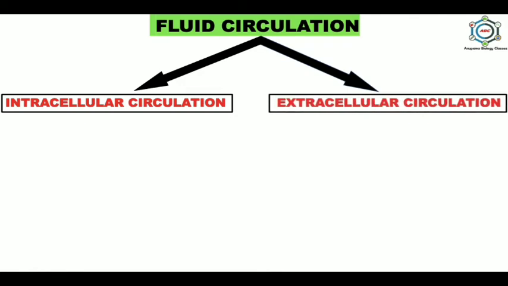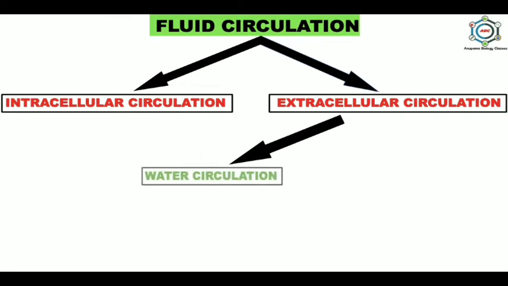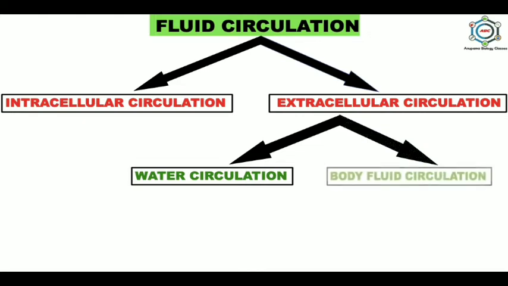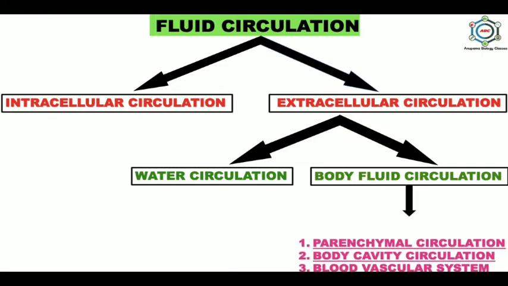Second is extracellular circulation, and it is divided into two parts. First one is water circulation, which circulates the surrounding water through the cavities in the body with the help of flagella, such as in sponges and Hydra, because in their body circulatory fluid is absent. And the second is body fluid circulation, in which the organism develops a special body fluid which circulates within the body. It is divided into the following types.